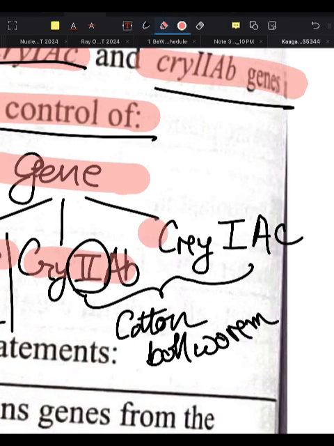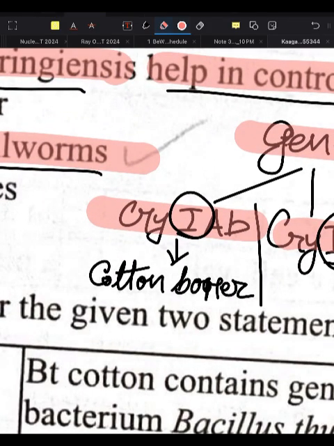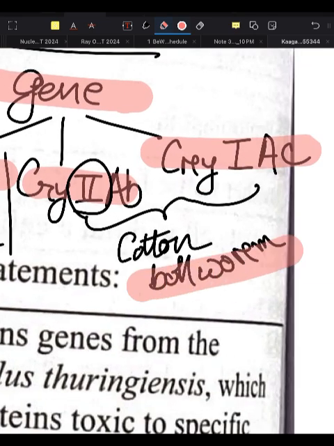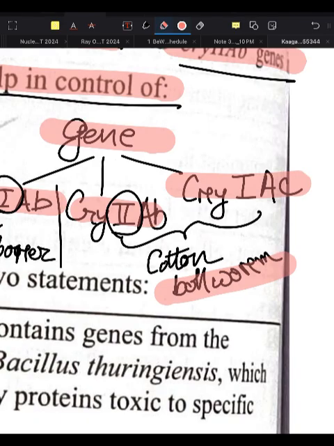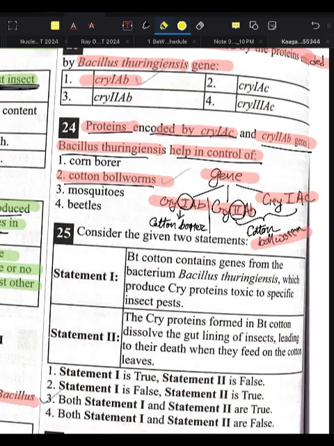Cry1Ab is for cotton borer first, and cotton bollworm afterwards. Bollworm is a large name, so it goes afterwards, and it goes with two genes, that is cry2Ab and cry1Ac. Done? Okay, next.